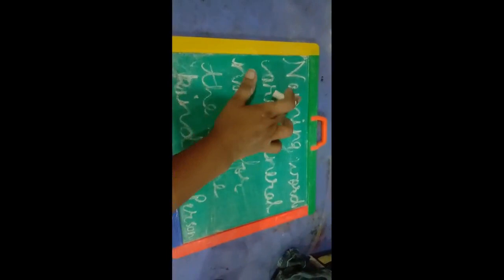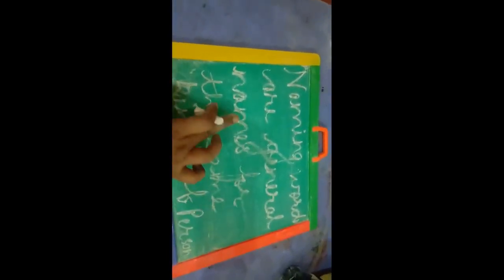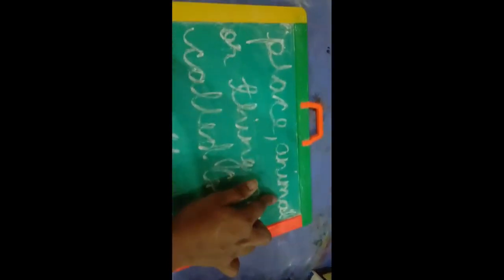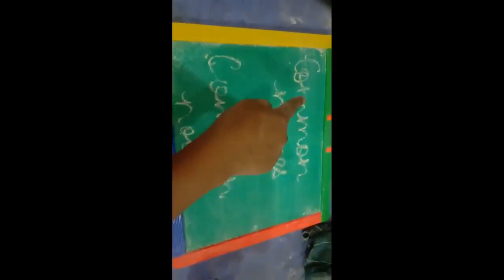Once again, I repeat the definition. Naming words that are general names for the same kind of person, place, animal, or thing are called common names. Common names can also be called common noun. Keep in mind, common names can also be called common noun.